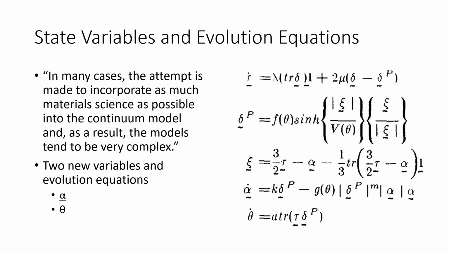Since these are variables, they need to be tracked in our model's ODE solver with some evolution equation that describes their change over time. Those are the bottom two equations on the right. Together, these allow us to describe the kinematic and isotropic hardening. We've studied this before, so we are familiar with the idea of kinematic hardening up to some saturation level. But in this case, that saturation amount is a function of temperature. Temperature can affect the hardening to the degree, pun not intended, that instead of hardening the material, it can soften it too. So this is a variable kinematic hardening saturation term.